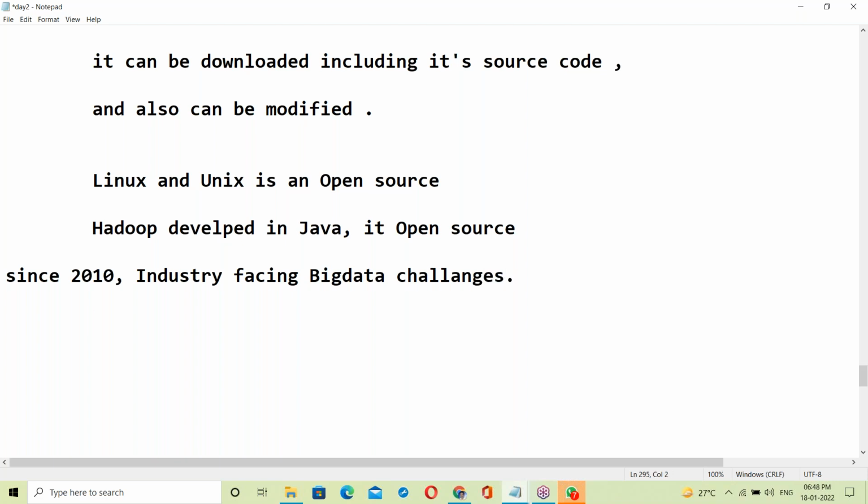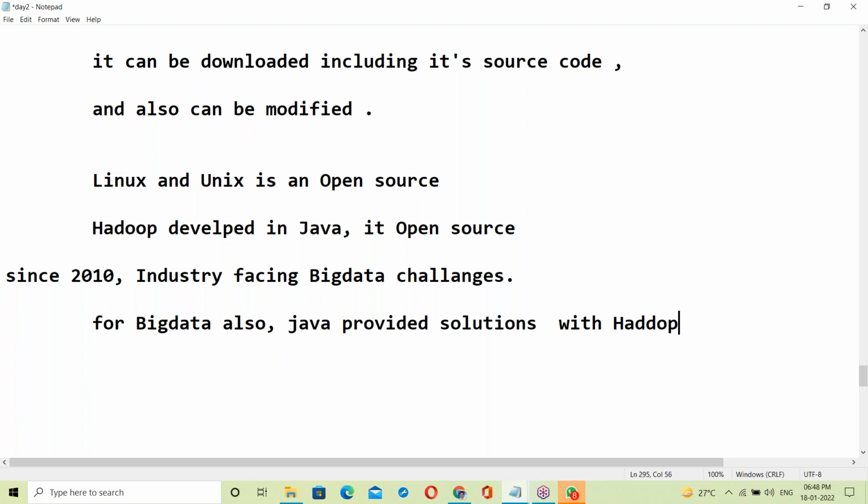Even for big data, Java provided solutions, with the Hadoop framework.